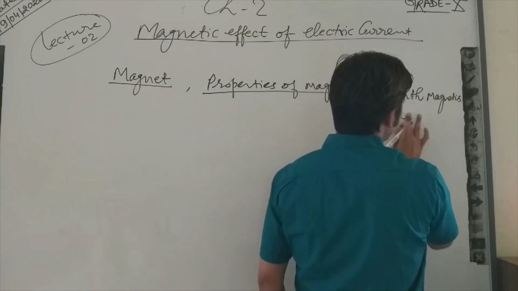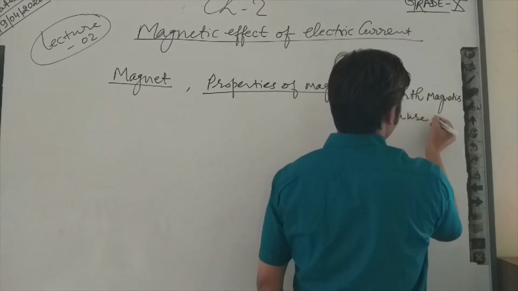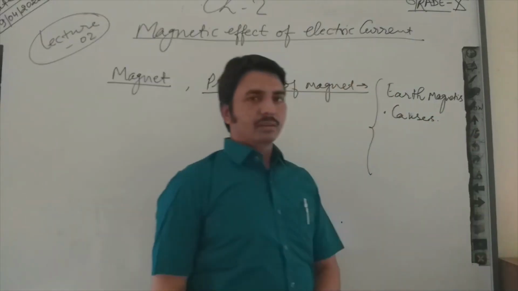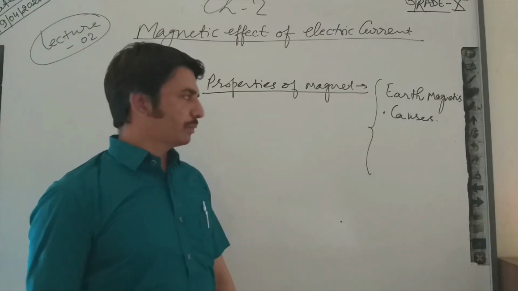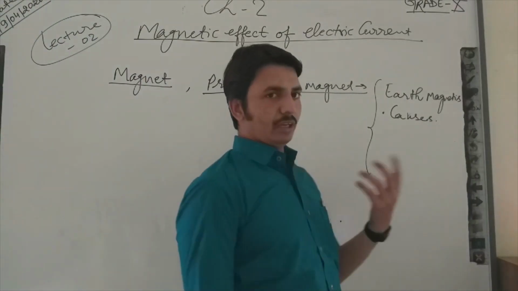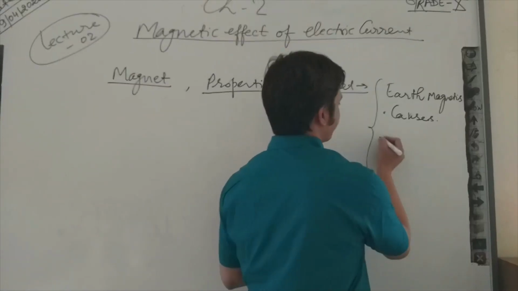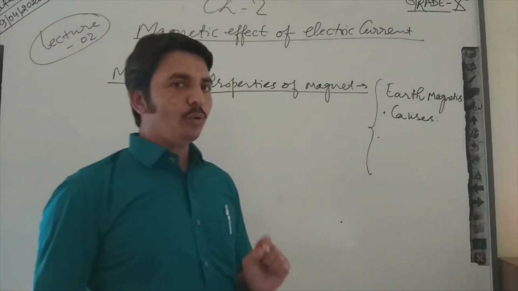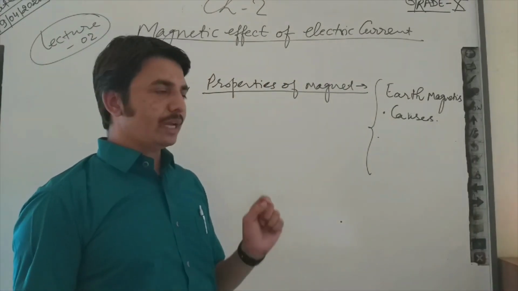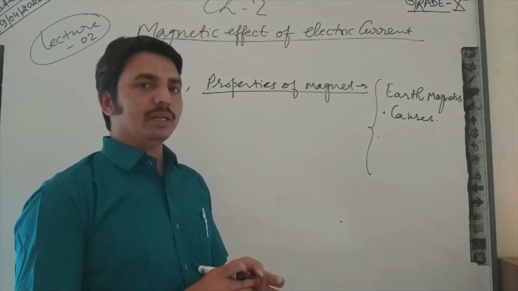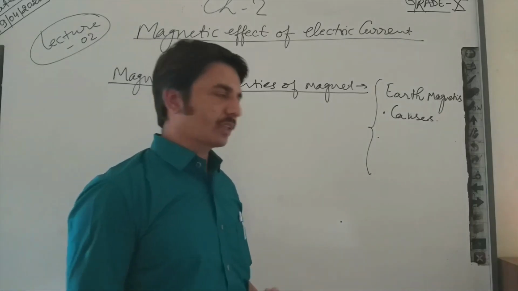What are the causes of Earth's magnetism? I think the causes of Earth's magnetism will be clear from the previous video. And what is the value of Earth's magnetism? Is this value constant at each point of the Earth, or is it varying?